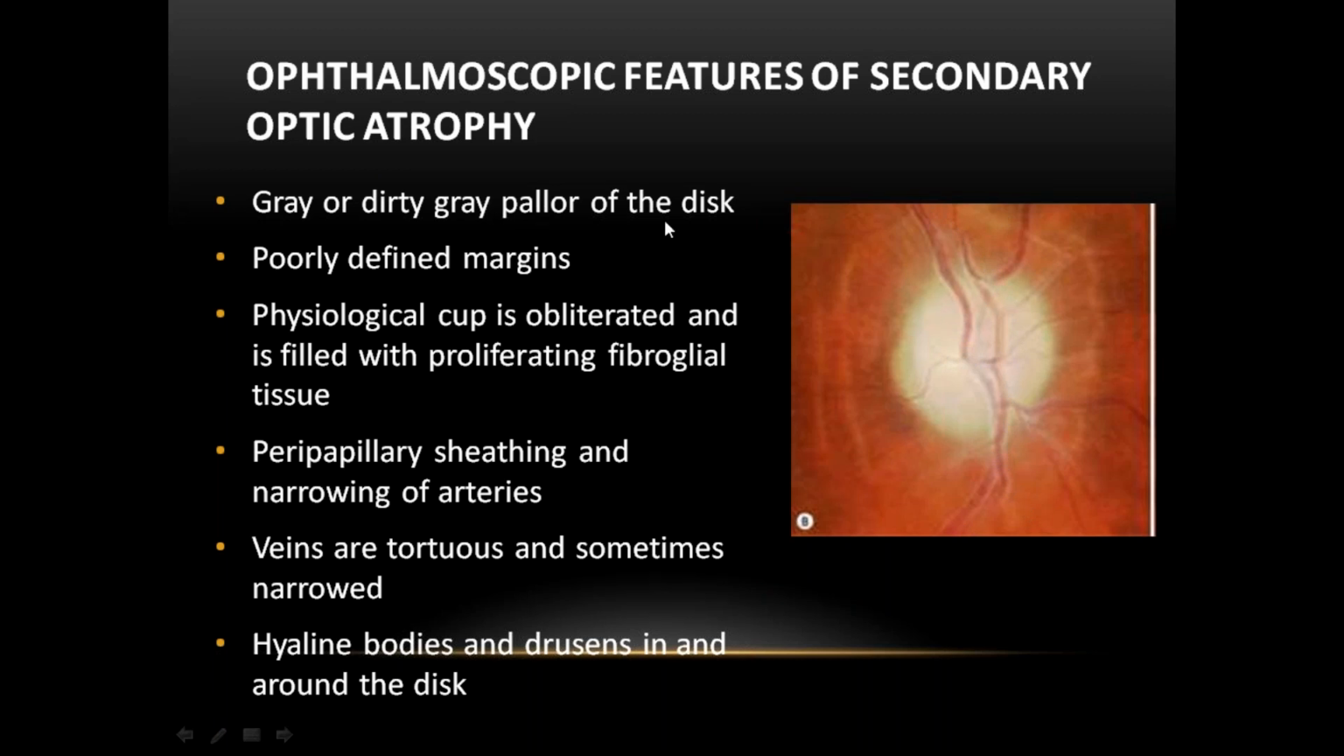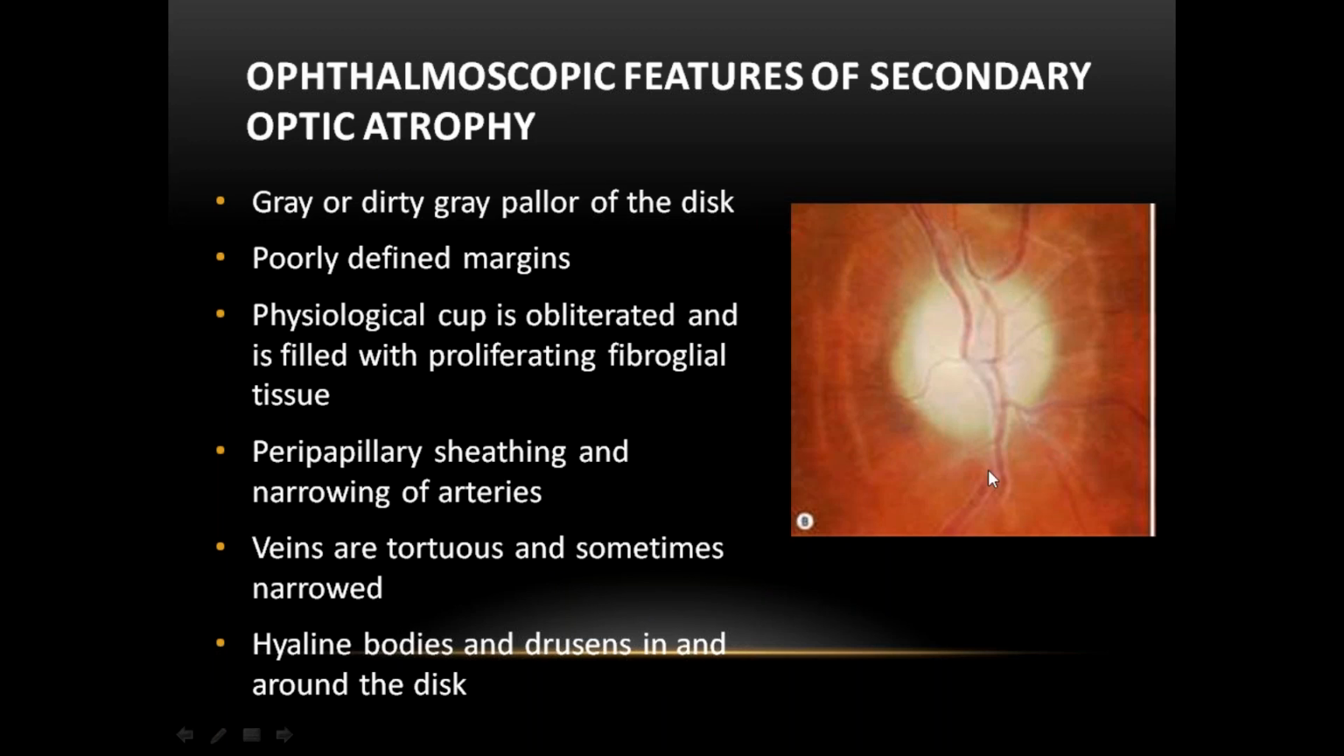Gray or dirty gray pallor of the optic disc with poorly defined margins. Physiological cup is obliterated and filled with proliferating fibroglial tissue. Peripheral sheathing and narrowing of the arteries. Veins are tortuous and dilated. Hyaline bodies and tubercles in and around the disc.